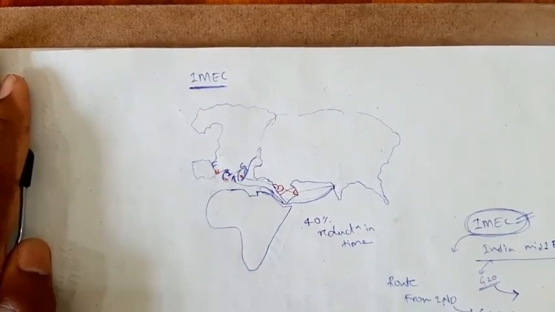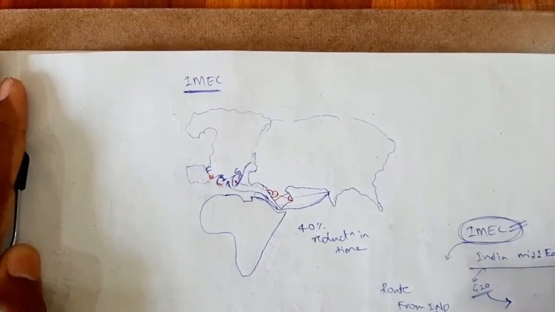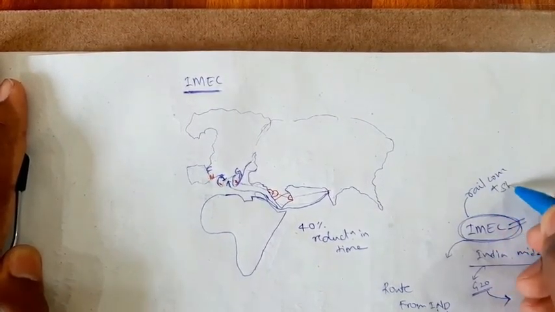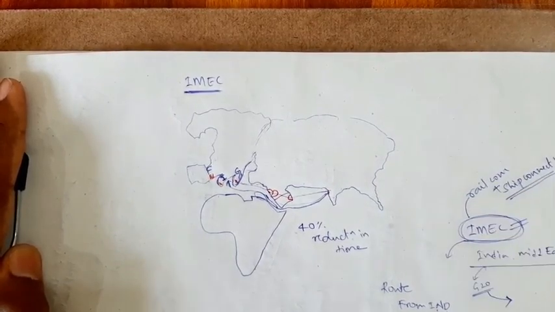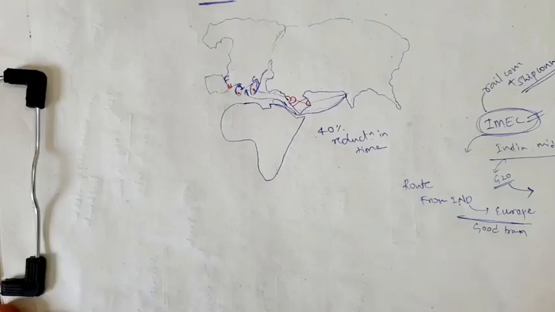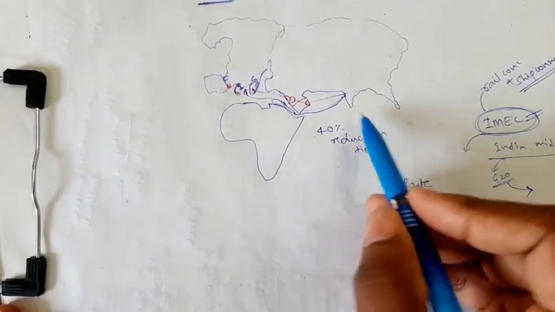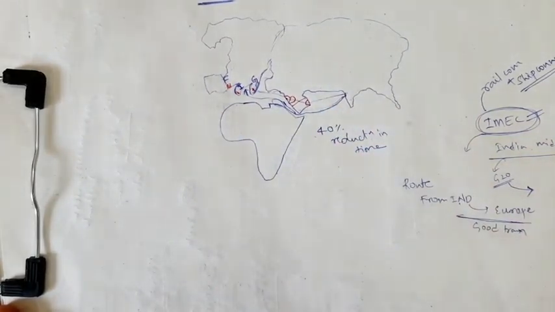So now, what does the IMEC route consist of? IMEC has a rail connection as well as a ship connection, both. Now we should know which countries are in this route, which countries come under this route. We should know about that.